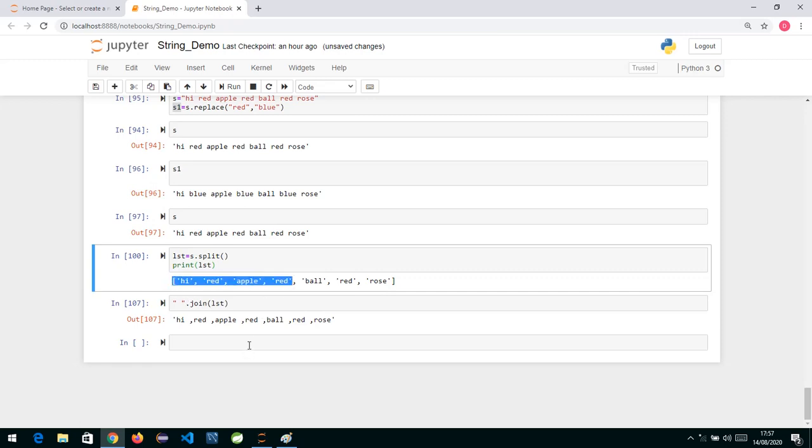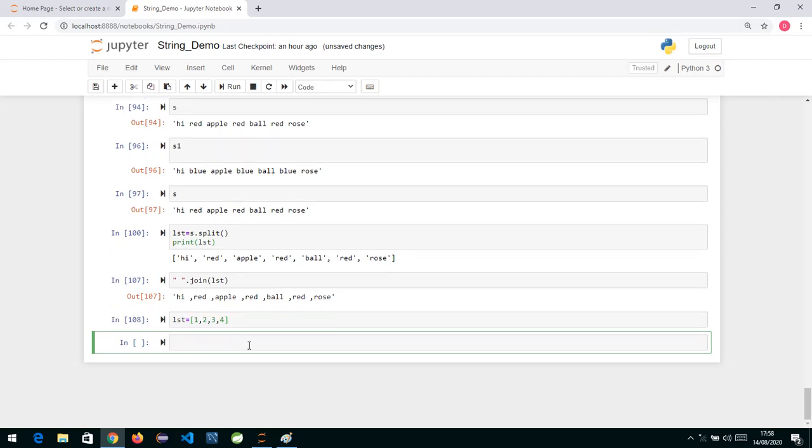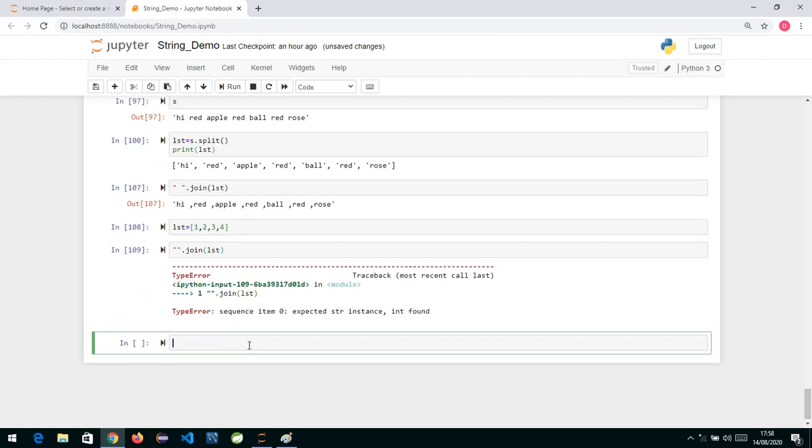Suppose I give one more example over here. If I have lst is equal to, suppose a list of numbers, 1 2 3 4, and now I put nothing as the separator, and I write join and then lst. So what you will see is 1 2 3 4, these whole numbers will be together.